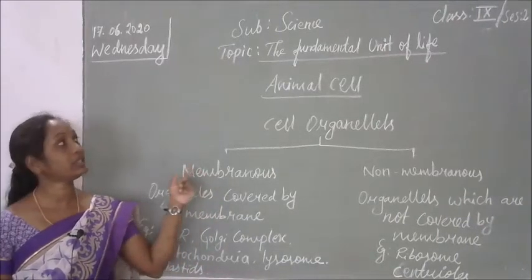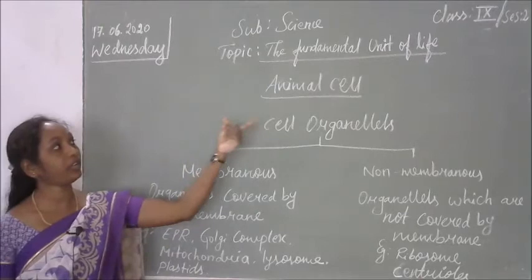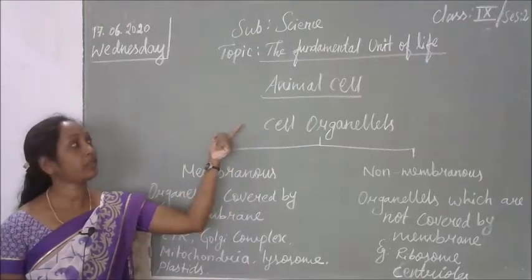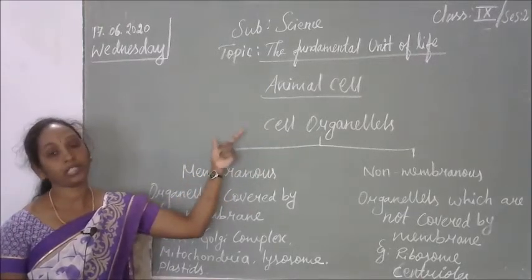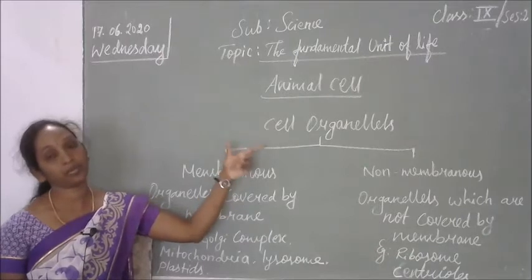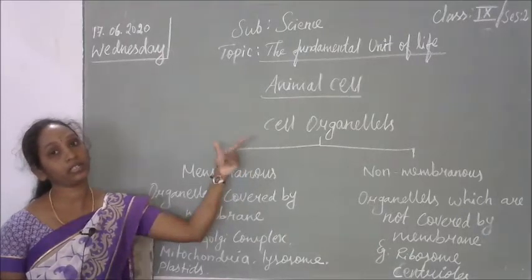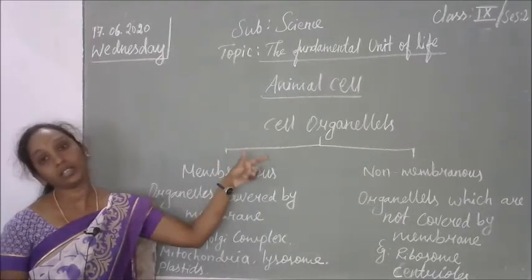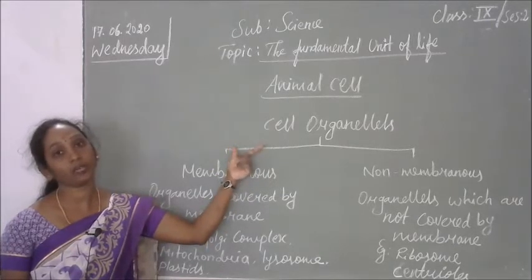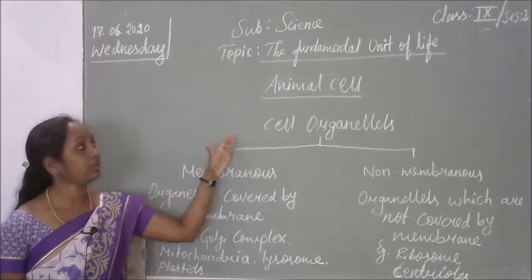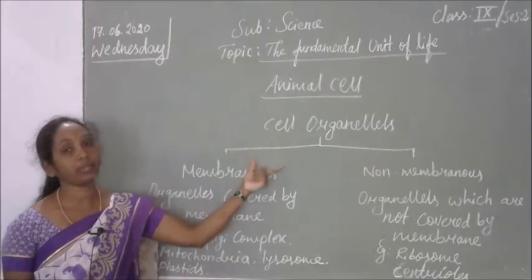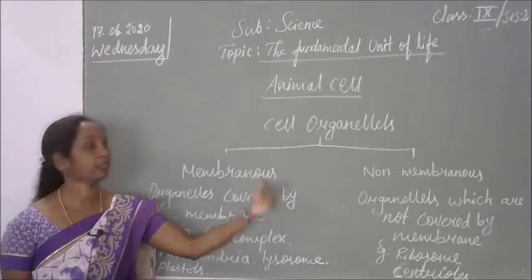In the previous class, we discussed the fundamental unit of life. I told you what the fundamental unit of life is, the cell, and the types of cells we discussed, prokaryotic and eukaryotic. In eukaryotic, first we discussed the plant cell. So now in this class, we are going to discuss the animal cell and its organelles.